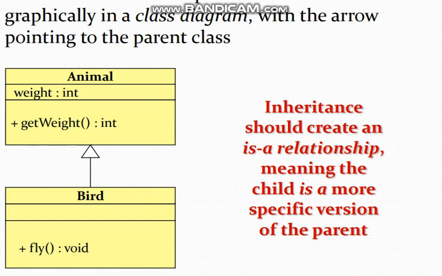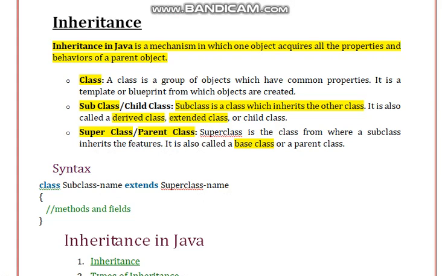So what does inheritance show? Inheritance shows the is-a relationship between the classes. Now here I have created the animal class, and the bird class is one of the child classes of your animal class, and so I have represented an arrow mark towards your animal class. This is how you represent it diagrammatically.